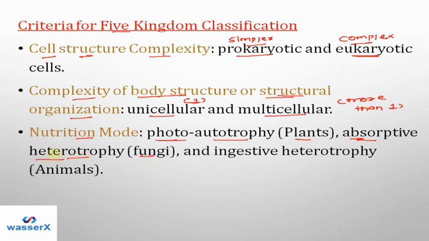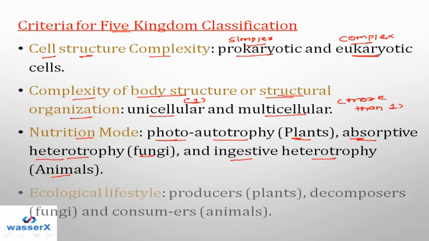Heterotrophy means those organisms which are dependent on autotrophic organisms or other kinds of organisms. Ingestive heterotrophy, that means the organism ingests something, like animals and humans, we ingest something by using our mouth. So that is the mode of nutrition for us. So this criterion was also used in the 5 kingdom classification.